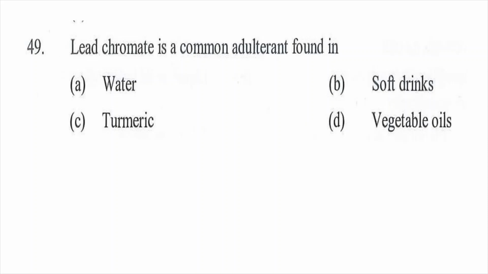Question 49. Lead chromate is a common adulterant found in option A water, option B soft drink, option C turmeric, option D vegetable oil. So the right answer will be C, turmeric.